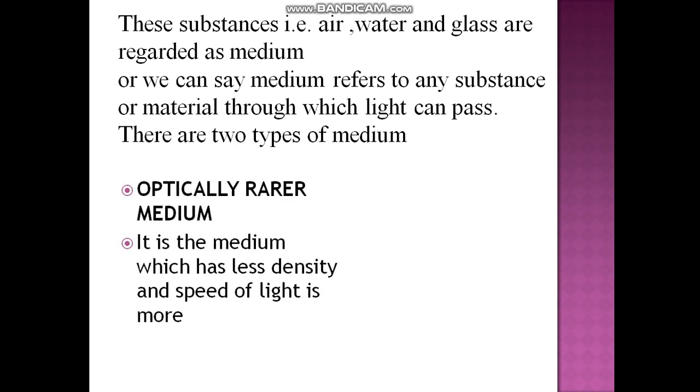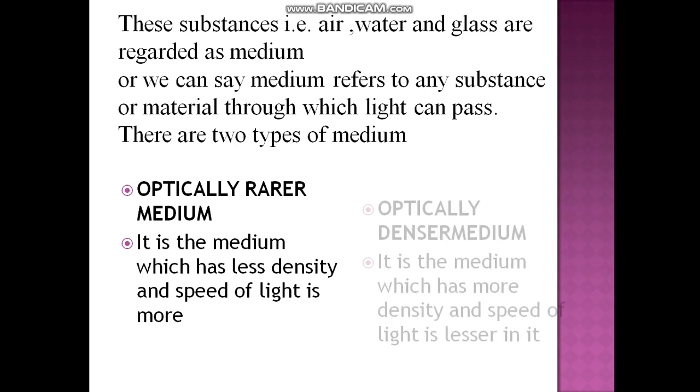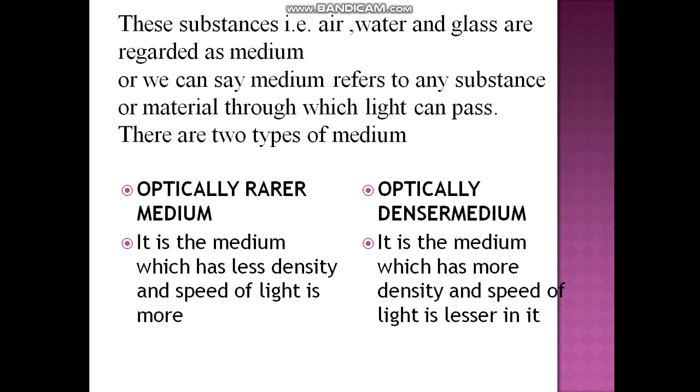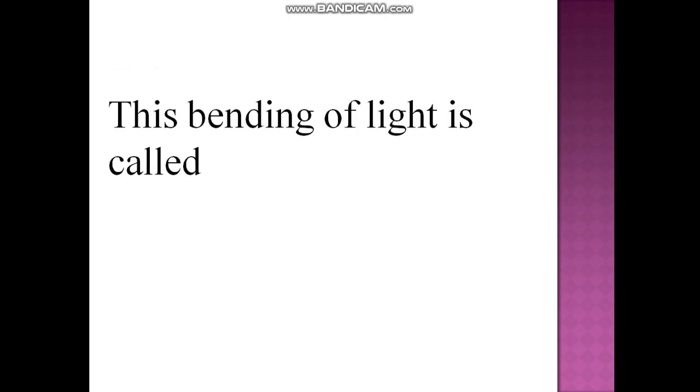One, we say optically rarer medium. What is this? It is the medium which has less density and speed of light is more. Another is optically denser medium. It is the medium which has more density and speed of light is lesser in it. Remember, these are relative terms.